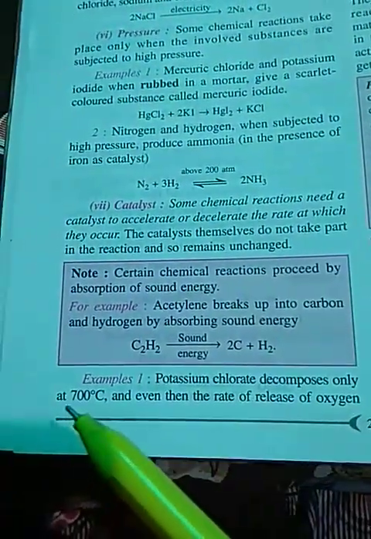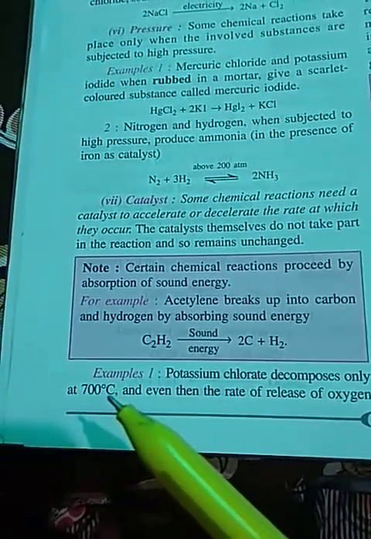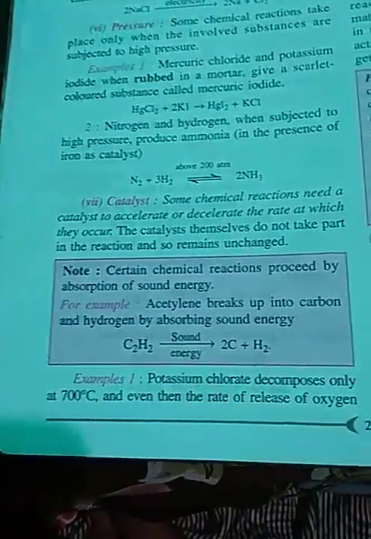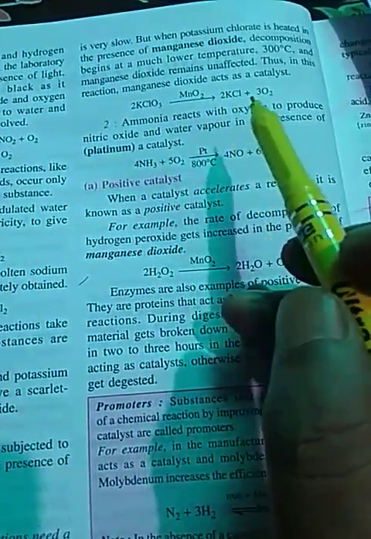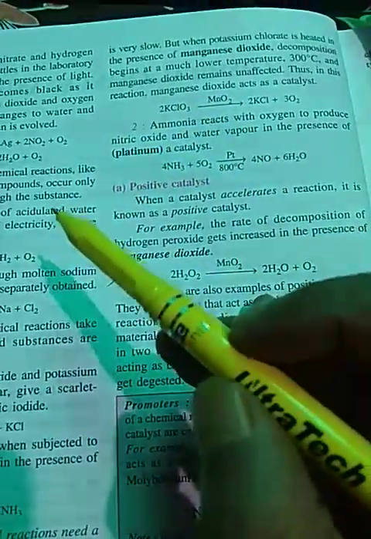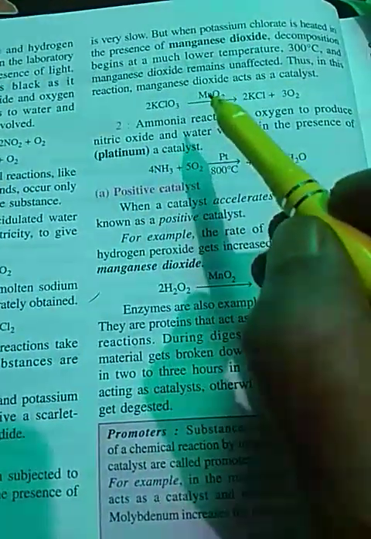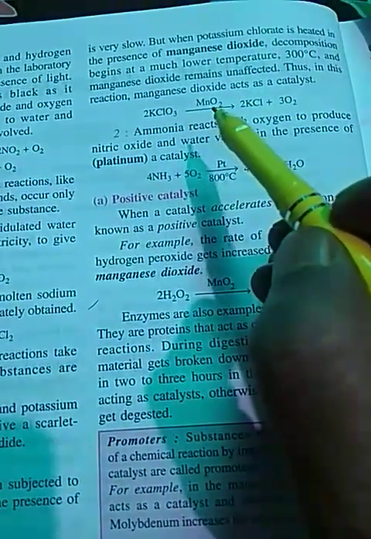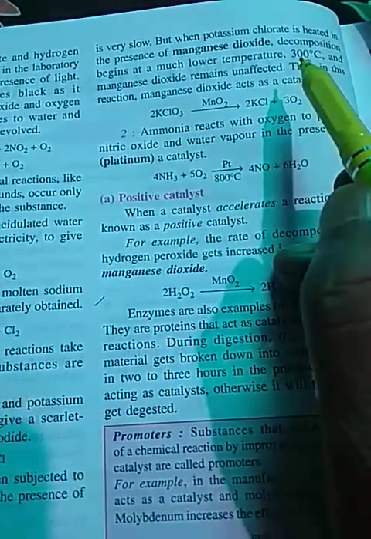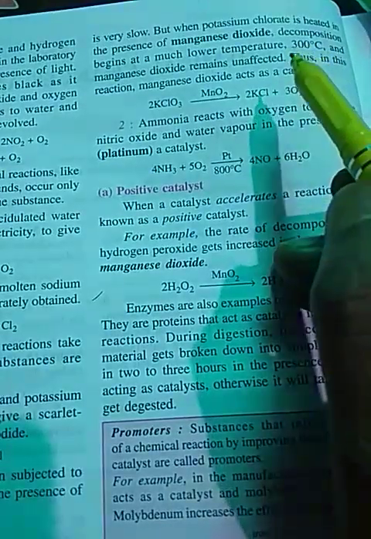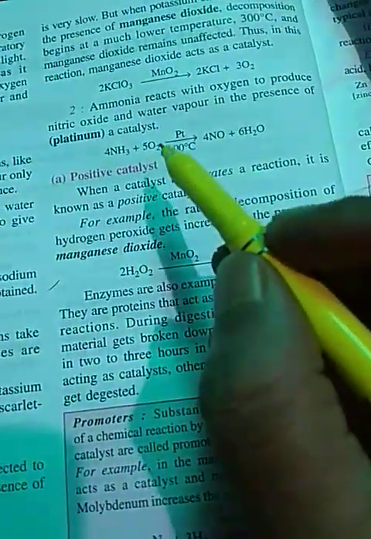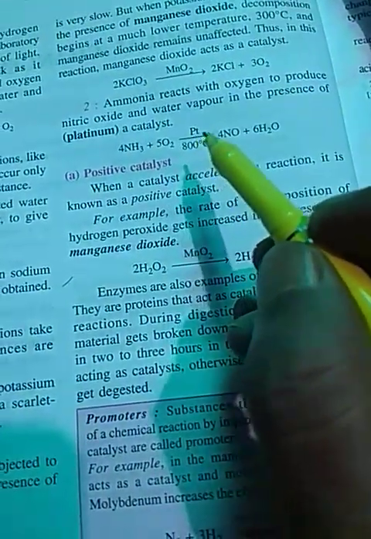Potassium chlorate decomposes at 700 degrees Celsius. This potassium chlorate, KClO3, breaks down to form potassium chloride and oxygen at 700 degrees Celsius. But if MnO2, manganese dioxide, is added, it will decompose at 300 degrees Celsius. Likewise, this one is also.